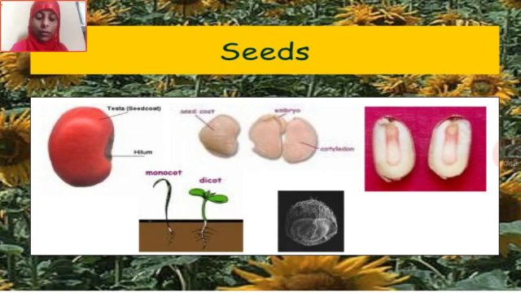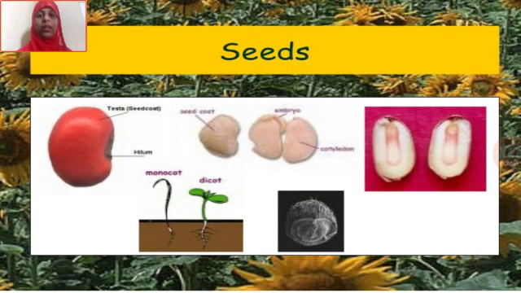So new plants grow from seeds. First of all, let us see how it happens through seeds. Now most plants bear flowers. Some flowers grow into fruits, and fruits contain seeds inside them. Some fruits have only one seed, while others have many seeds. So the basic unit that gives rise to a whole plant is nothing but the seed.